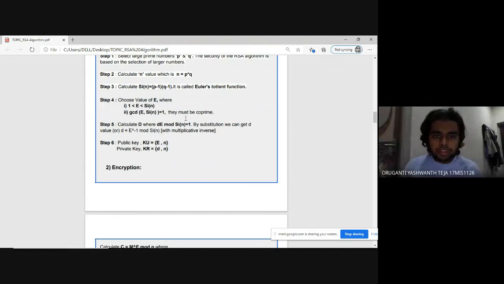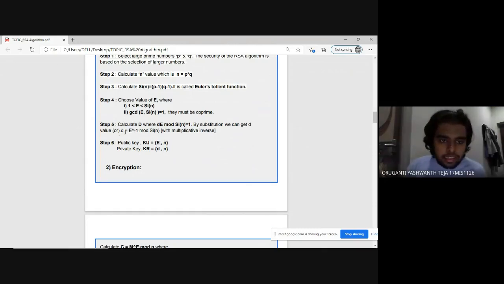For example, if d equals 1 and this calculation satisfies the given criteria, right side equals left side, then d will be 1.